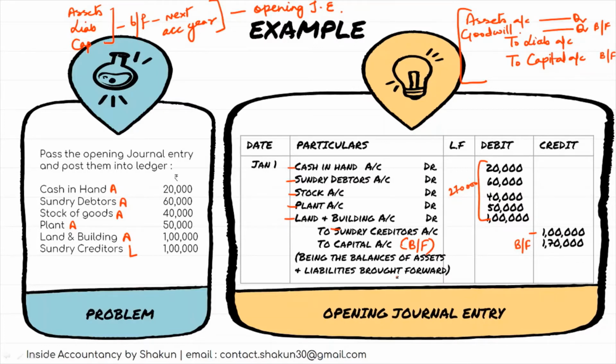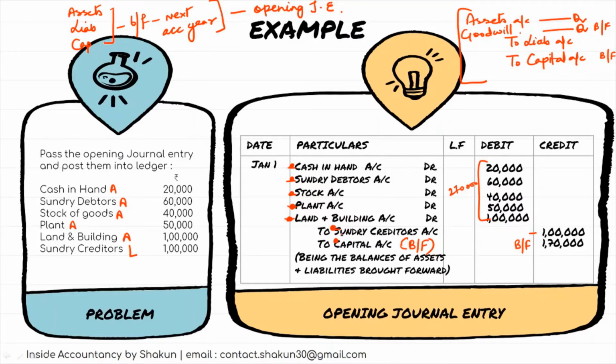Now from this opening journal entry, if you are required to post them into ledger, how will you do? Again, you need to identify the accounts. How many accounts are there? Cash in hand is there, sundry debtors, stock, plant, land and building, sundry creditors, and capital. So total of 1, 2, 3, 4, 5, 6, 7. Total of 7 accounts are here. So in the ledger, we will make 7 ledger accounts.